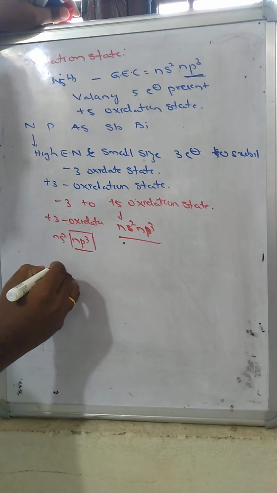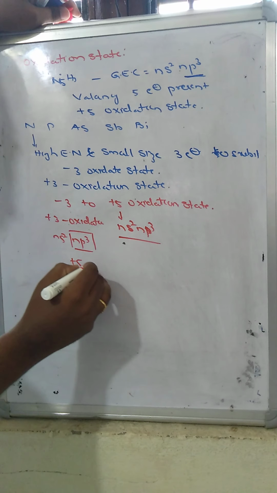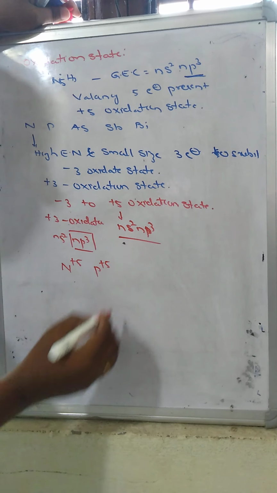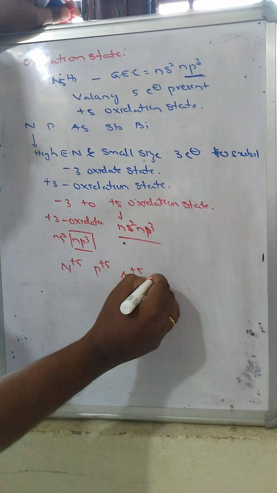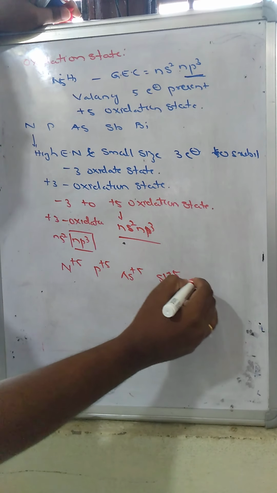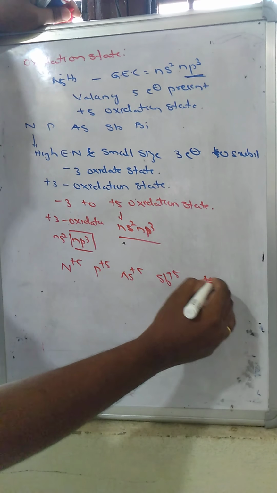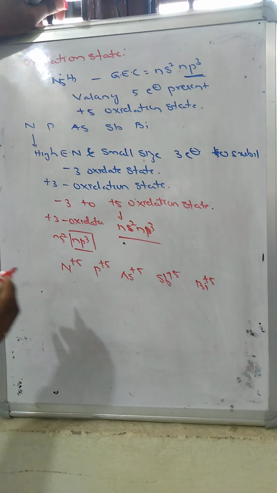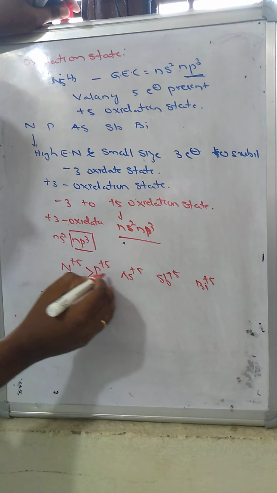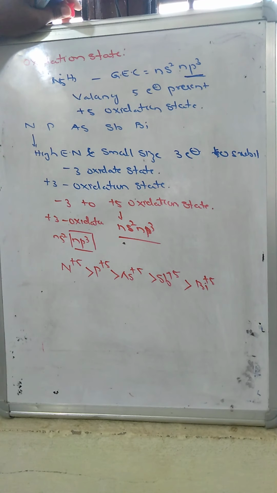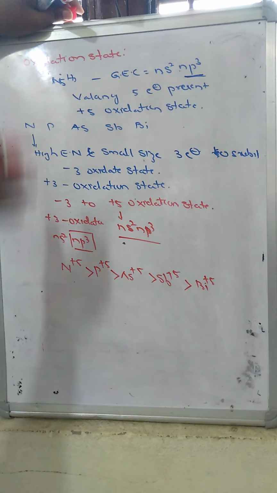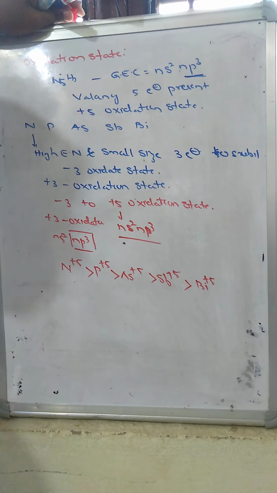If you take nitrogen +5, phosphorus +5, arsenic +5, antimony +5 and bismuth +5, this +5 oxidation state decreases from top to bottom. That's why nitrogen exhibits the +5 oxidation state more compared to bismuth.